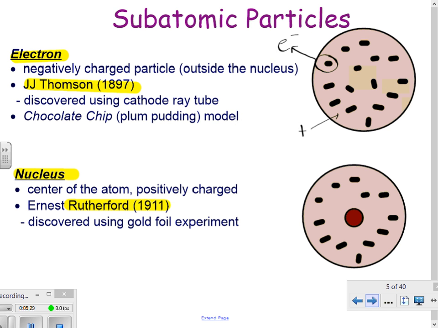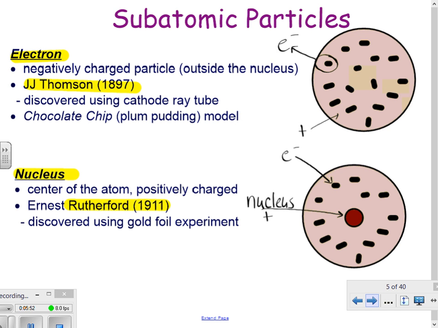He used gold foil, a very, very thin piece of gold foil, and he shot alpha particles through. He was looking at how the alpha particles were deflected. So he assumed that there's this positive center called the nucleus, and our electrons are still around, just outside of the nucleus.